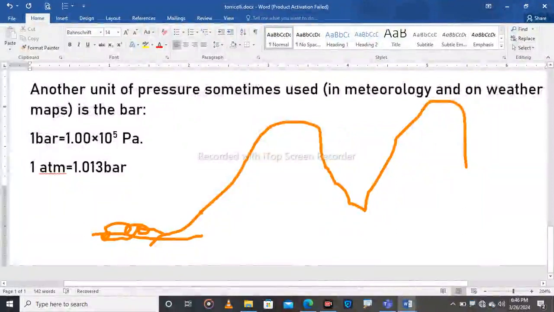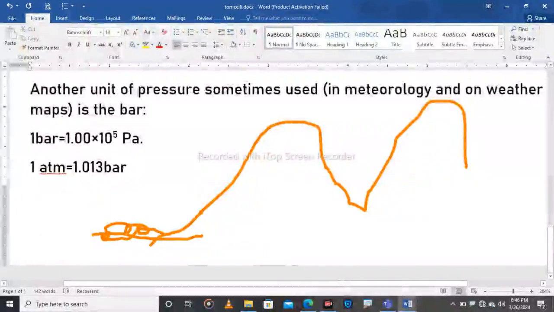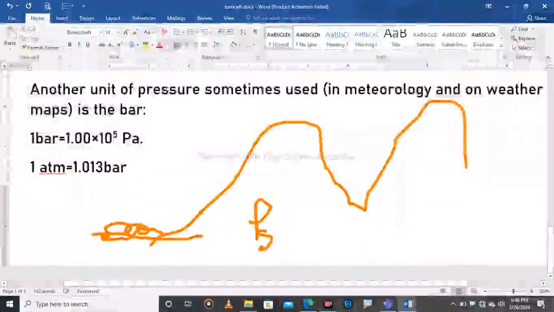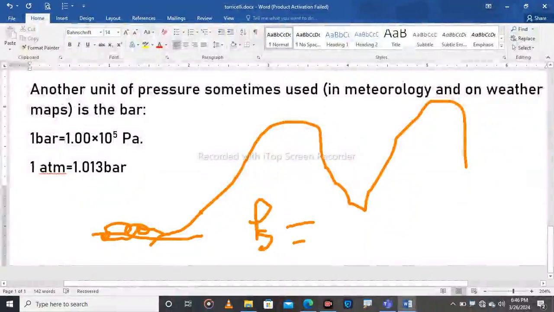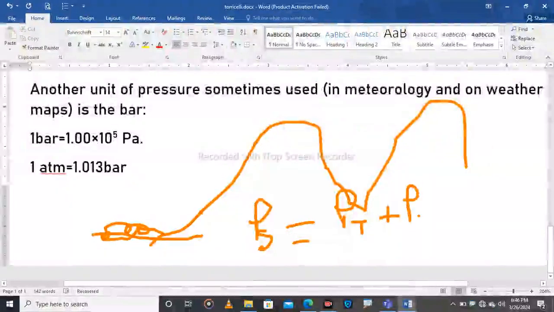So if you are going to measure the height of a mountain, you will use pressure, because at the top of the mountain the pressure will be decreased. It means the pressure at sea level is always equal to the pressure at the top of the mountain plus the pressure of the air there.